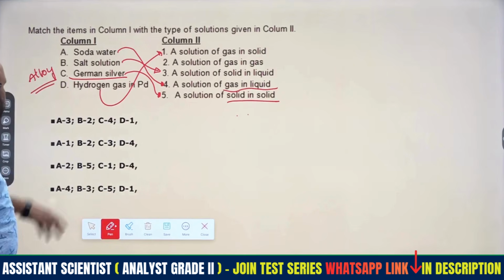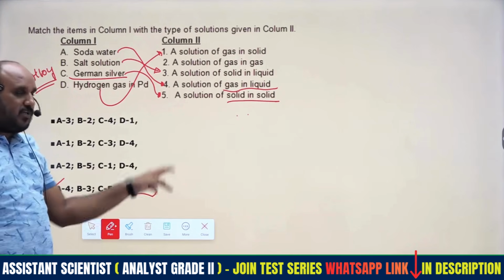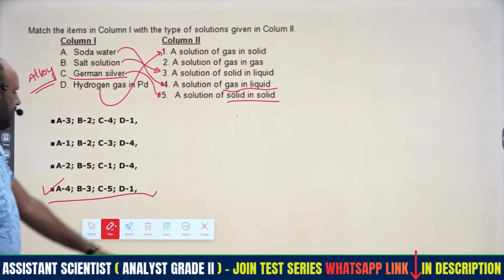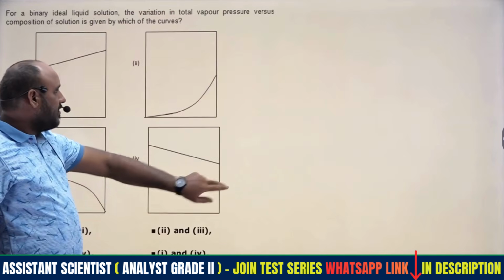So which option will be suitable? A will be 4, B will be 3, C will be 5, D will be 1. This is the suitable option for the match of the following combination. So this is just concept-based only, right?